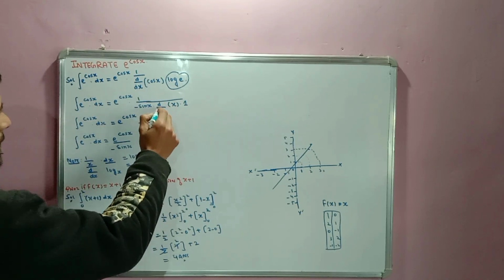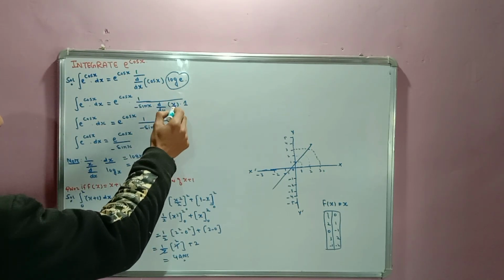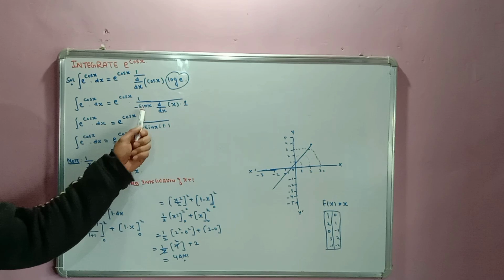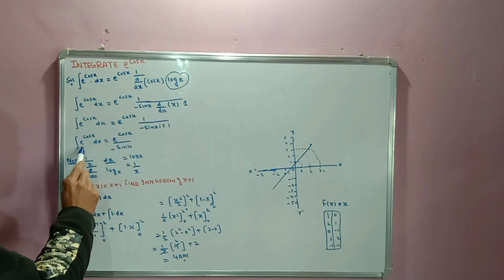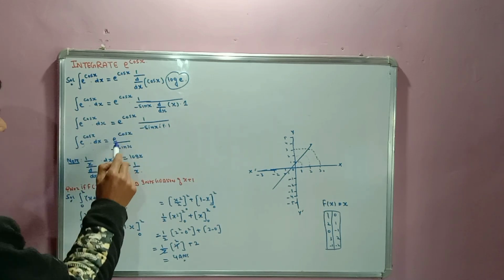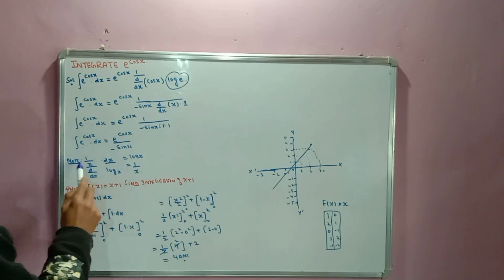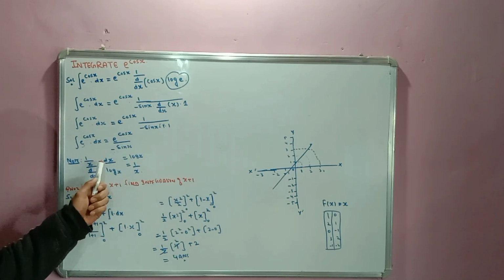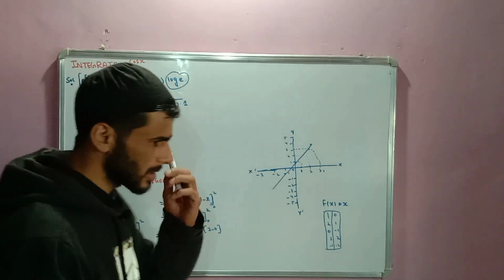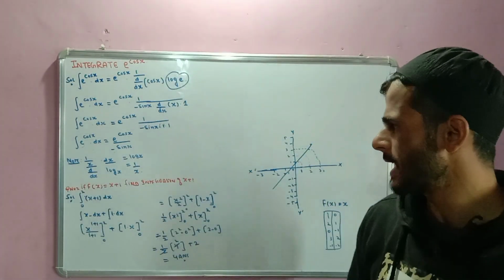d by dx of x, that is dx by dx, that is 1, and log of 1 is equal to 1. Sin x minus sin x. Integral of e power cos x into dx is equal to e power cos x divided by minus sin x. Note: d by dx of log of x is 1 by x. The integration of log of x is 1 by x.